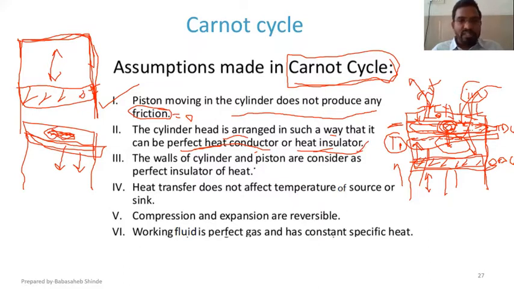The walls of the cylinder and piston are considered as perfect insulators of the heat. That we can achieve, that would not be a big issue, because you can coat these materials with ceramic layers and all, and that way you can make them insulators of the heat.